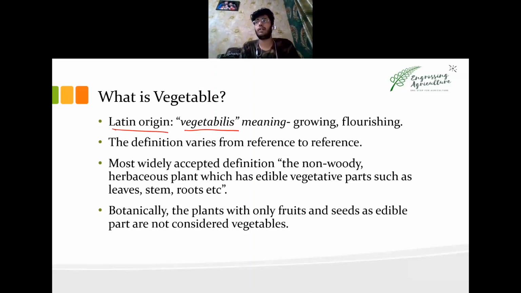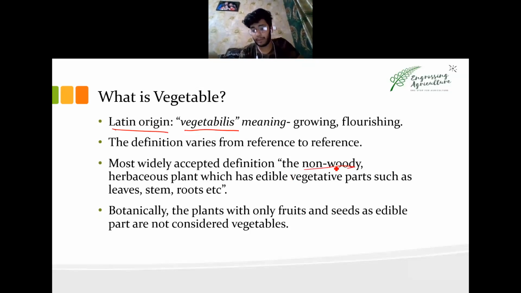Now, if we talk about the definition of vegetable, we have food science, botany and agriculture. All these three streams of technology and science have a different definition for vegetables. Culinary science, meaning food science, explains it as a thing which can be cooked, has a distinct flavor and is edible. Botanically speaking, it has a different definition, but as an agriculture student or an allied sector student, we must know the most widely accepted agricultural definition of vegetable.